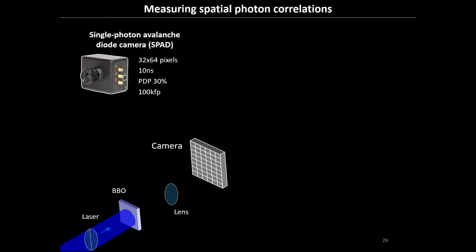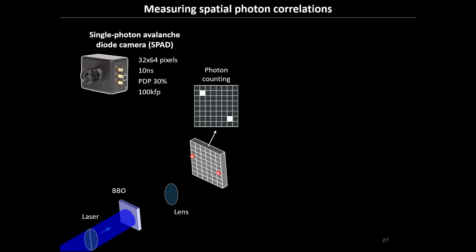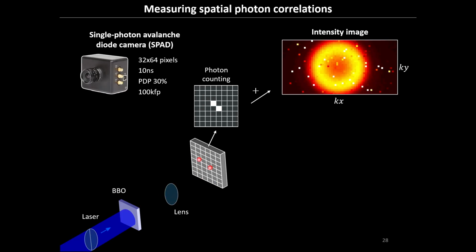An EMCCD can work, but here I'm going to show you some results with a single photon avalanche diode camera. It's just an array of SPADs with some interesting characteristics for us. If you do the experiment, you turn on the laser and you let the pairs go onto the sensor, and most of the time you have nothing on the frame, and from time to time you have 2 clicks, you measure a pair. You reproduce that many times in your system, and you collect the photons at the output, and if you just sum the image, you get the intensity image. So you sum all the frames, you get a normal intensity image, nothing really interesting there.